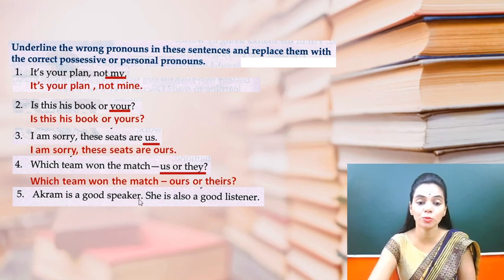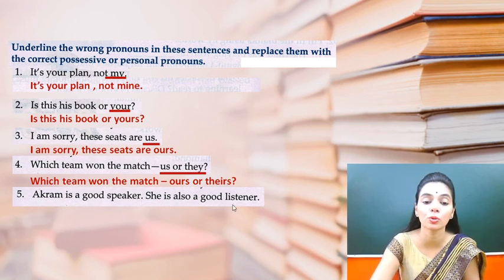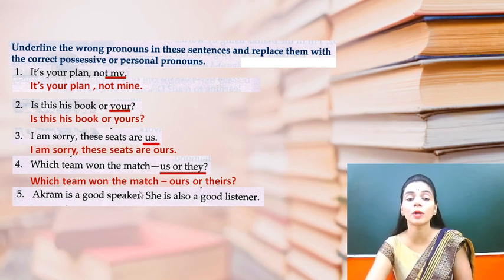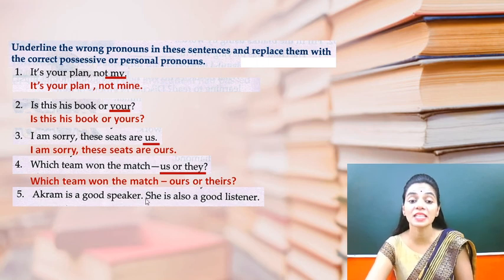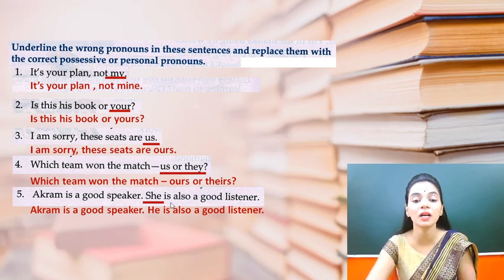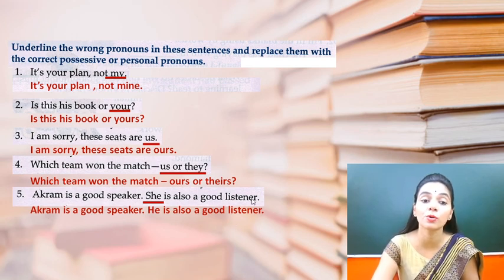Akram is a good speaker. She is also a good listener. Now here the noun is Akram. So what will be the personal pronoun used for a boy? It is he, not she, but they have given she, so she is wrong. And the right sentence will be: Akram is a good speaker. He is also a good listener.